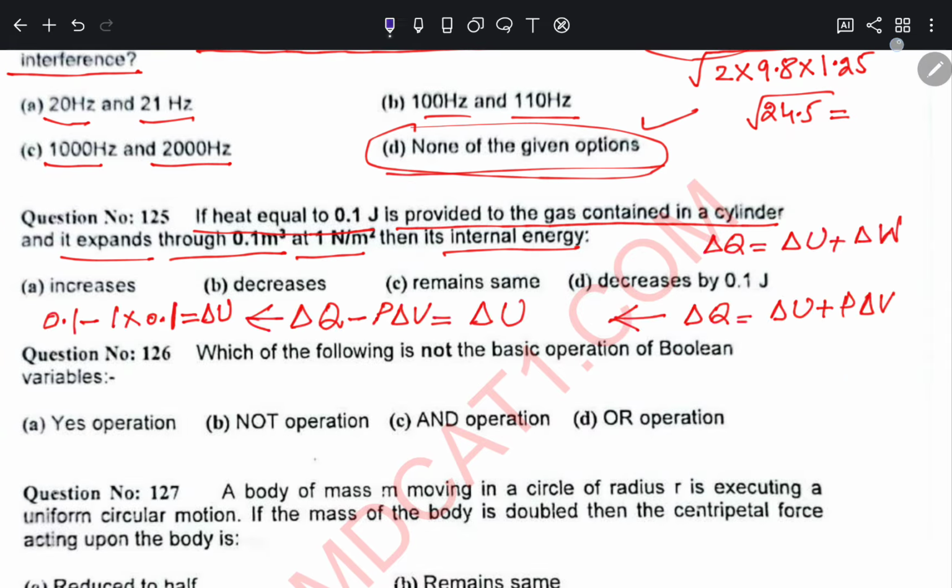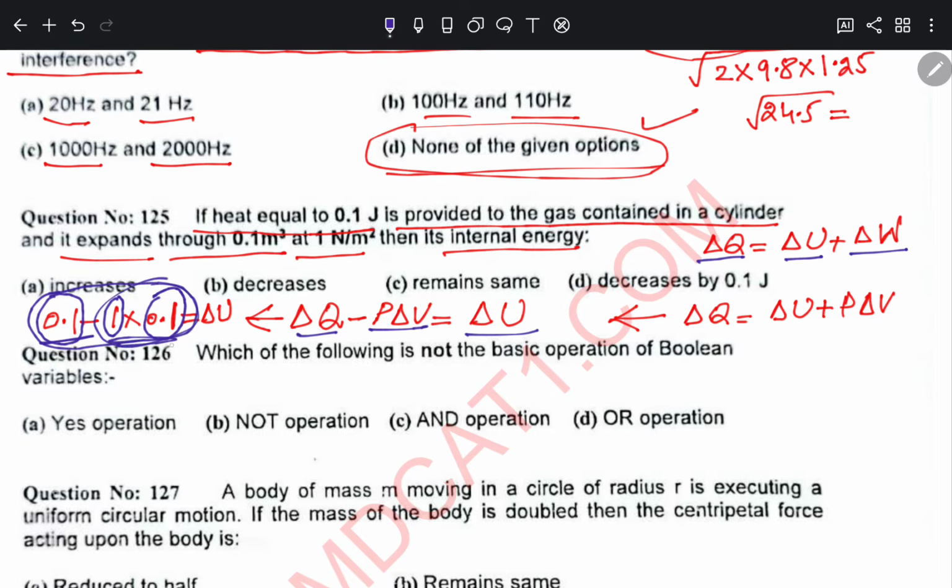In that case, using the first law of thermodynamics, delta Q is equal to delta U plus delta W. It can be written as delta Q minus P delta V is equal to delta U. Then putting in the values, 0.1 joule for delta Q, 0.1 cubic meter for volume change, and 1 Newton per meter square for pressure, you can see that these two terms are the same, so they are equal and the difference will be 0.